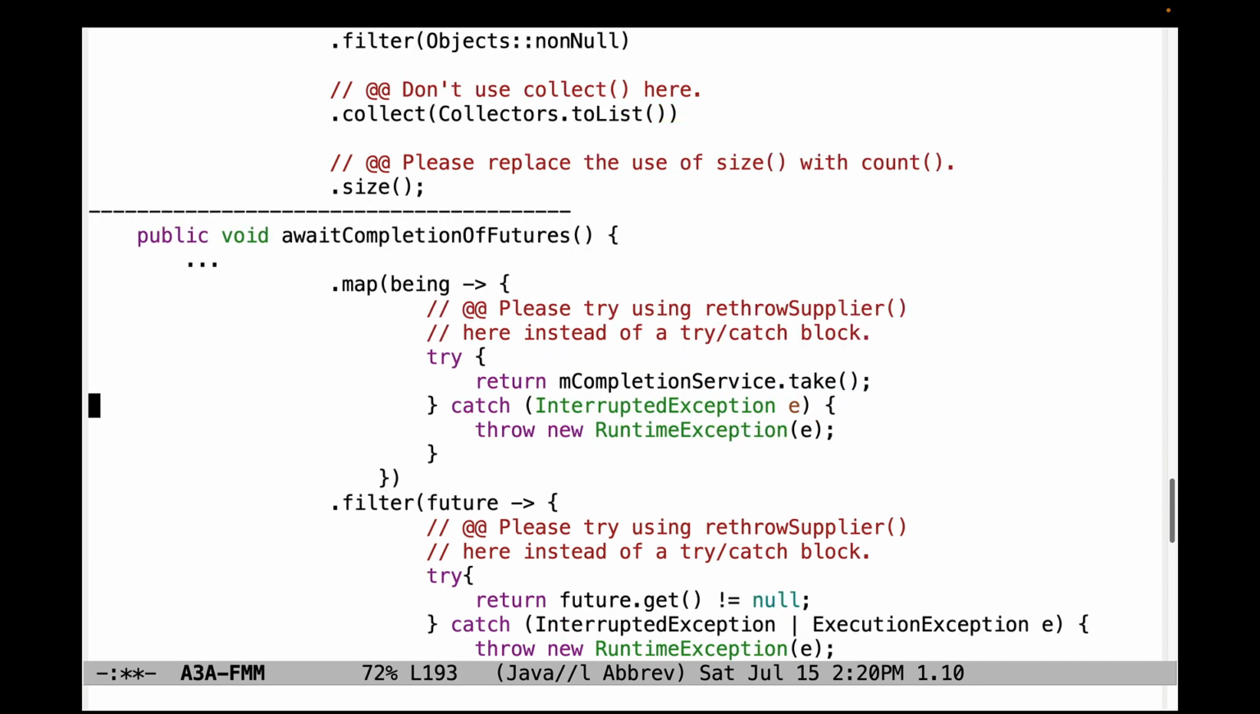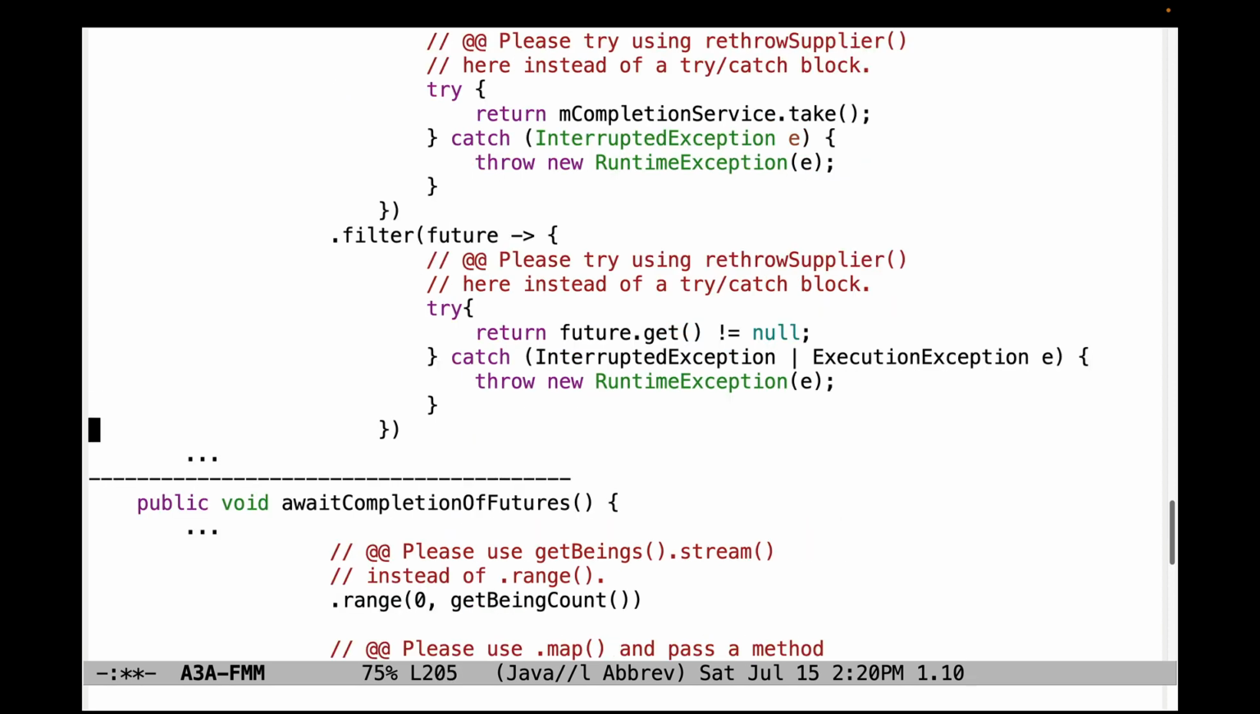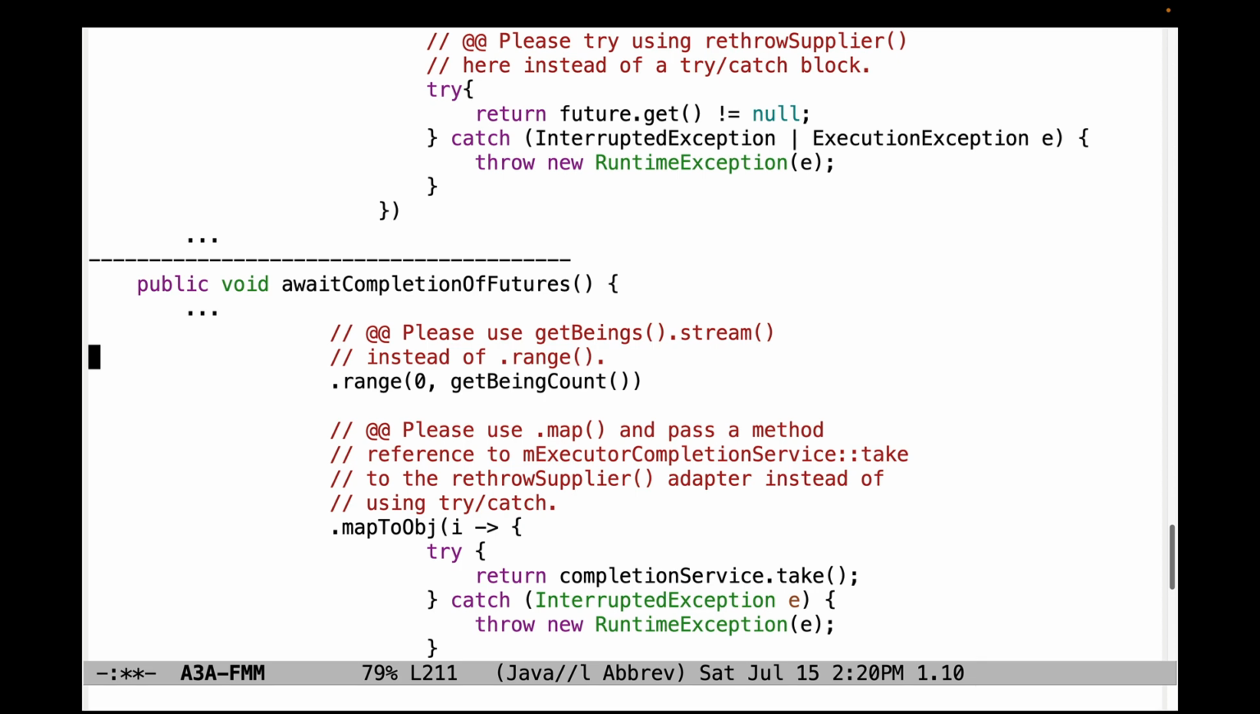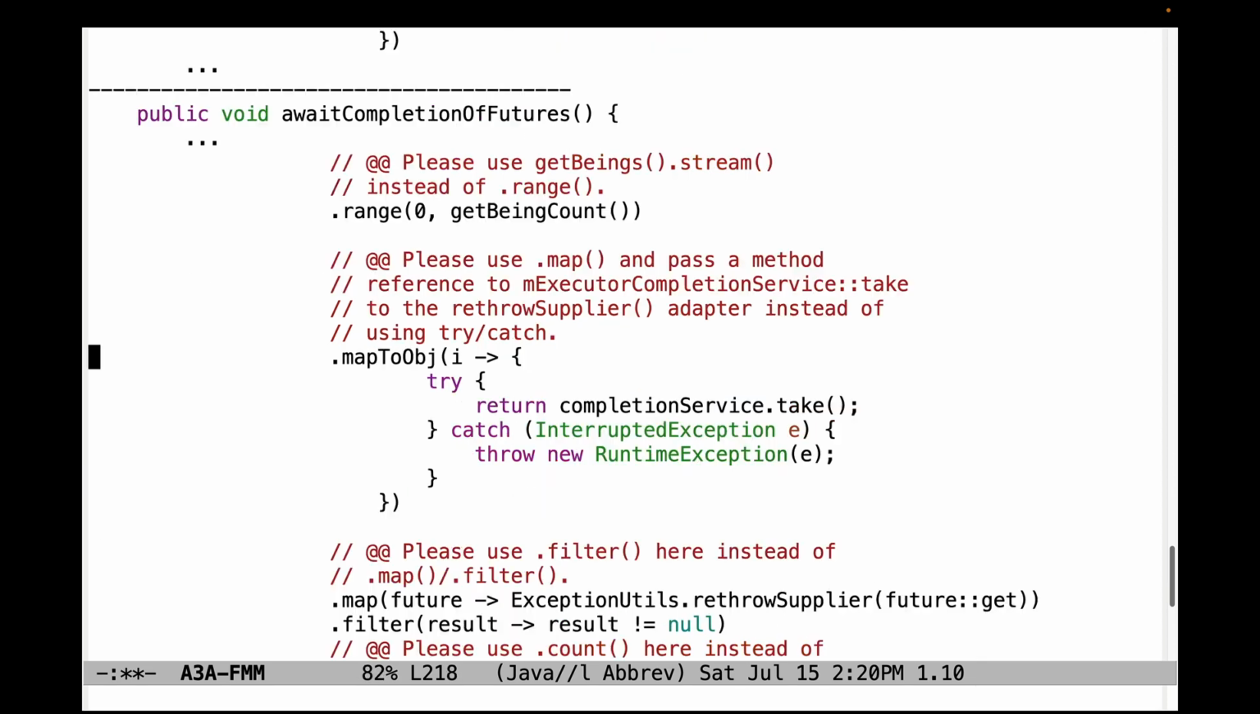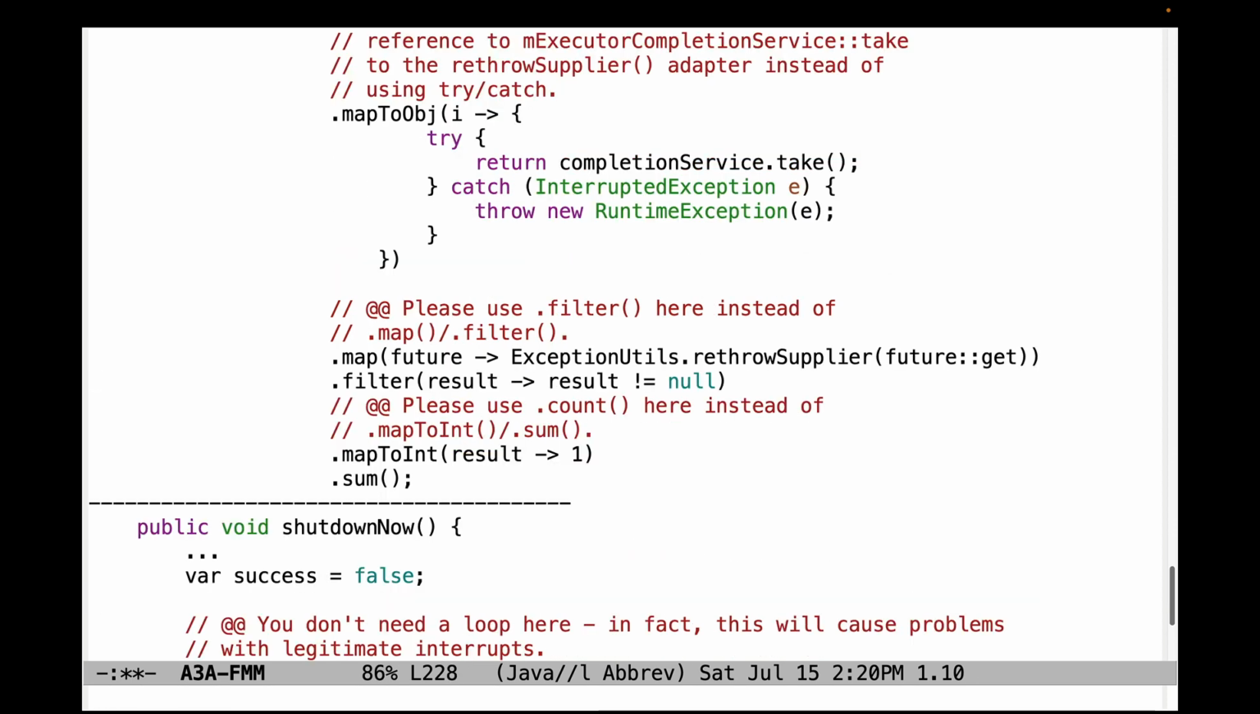Down here, please don't use these horrible try-catch blocks. It makes the code very hard to read and doesn't provide any benefits. Instead, use rethrow supplier in both cases for map and filter. Down here, again, don't use range, use getBeings.stream. And please use map instead of mapToObj. Please use the method reference for executor completion service take and use rethrow supplier instead of the try catch. Down here, please use .filter instead of .map followed by .filter. And please also use count here instead of mapToInt and sum.